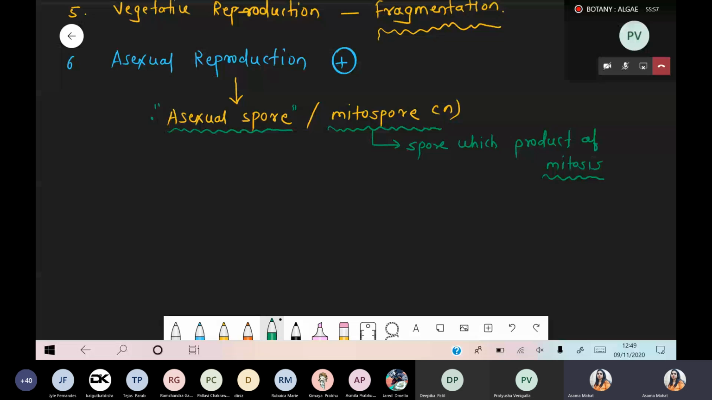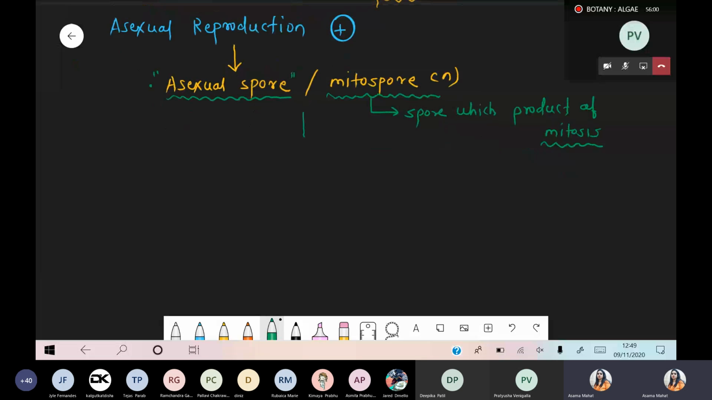Now what happens in this condition? Whatever spores are present, the asexual spore or the mitospore, this spore is basically of two types.